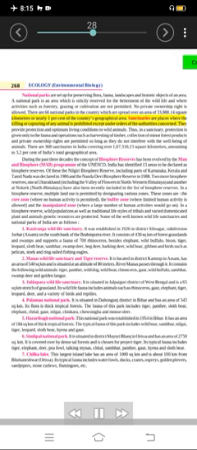Sanctuaries are places where the killing or capturing of any animal is prohibited except under orders of the authorities concerned. They provide protection and optimum living conditions to wild animals. Thus, in a sanctuary, protection is given only to the fauna, and operations such as harvesting of timber, collection of minor forest products and private ownership rights are permitted so long as they do not interfere with the well-being of animals. There are 368 sanctuaries in India covering over 1,07,310 square kilometers, amounting to 3.2% of India's total geographical area.